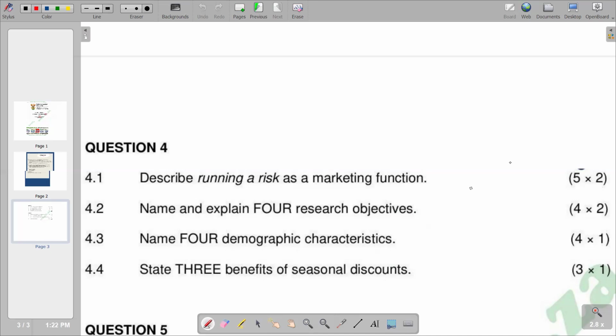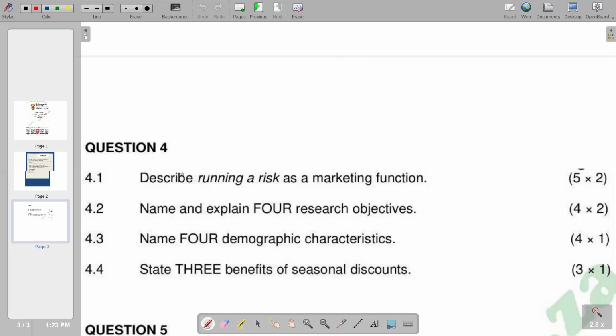So you see that our question has 10 marks. We put five points, each worth 2 marks. So this is what we have in terms of our question 4.1. Going to another section, we are going to start with the explanation of running a risk, to explain what a running risk is.